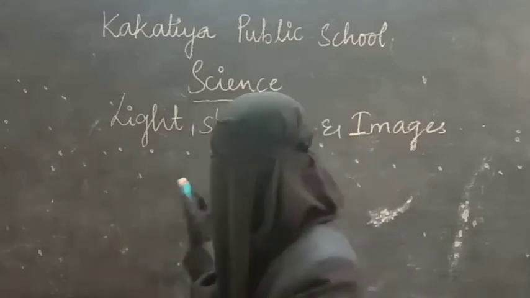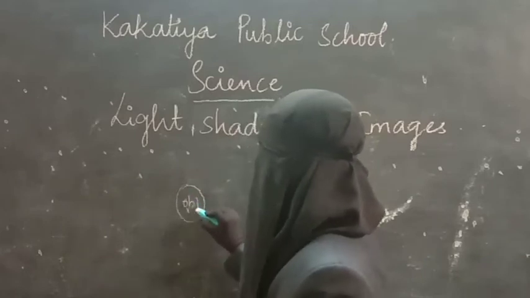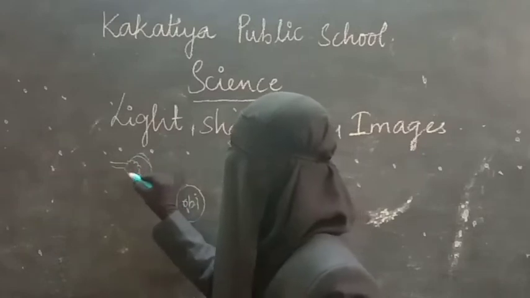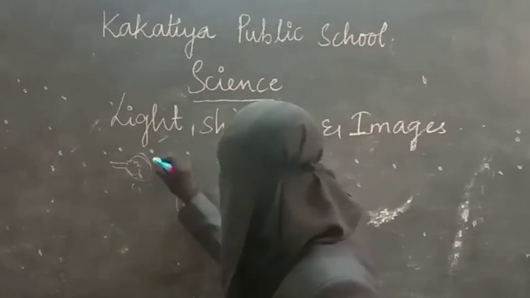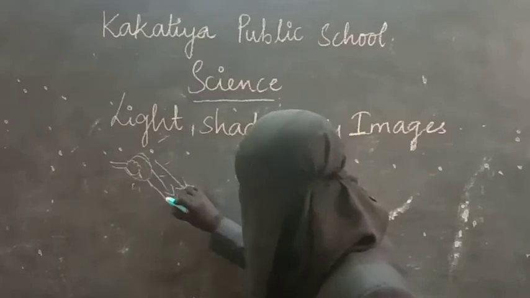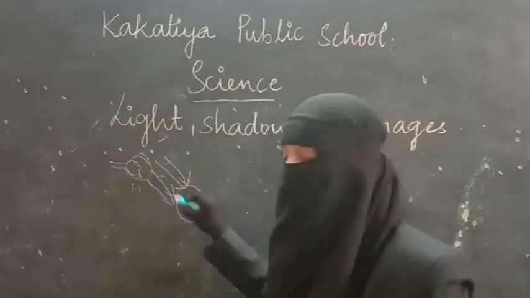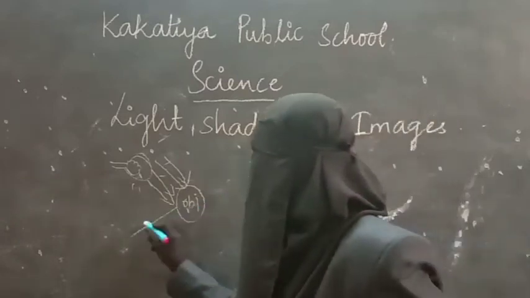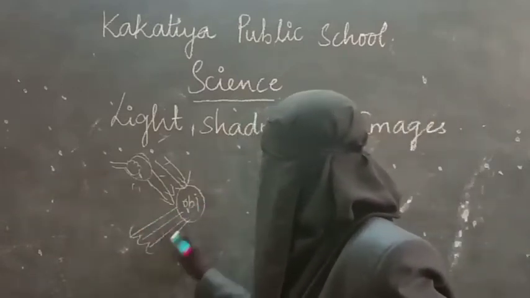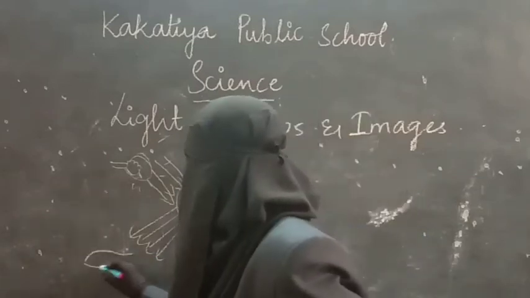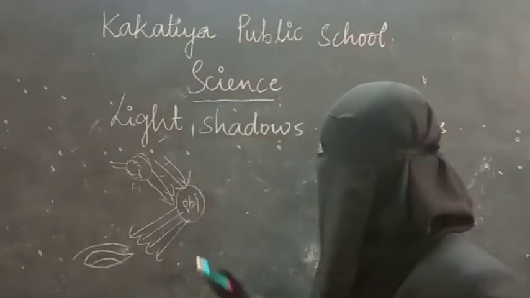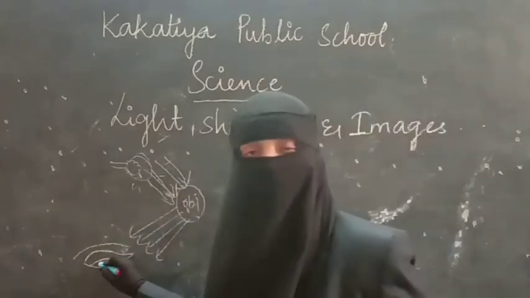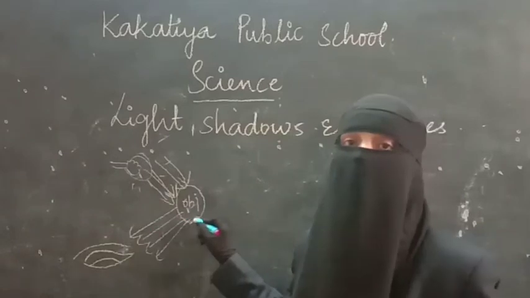For example, here is the object, and here is the source of light. For example, this is the electric bulb here. The source of light, right? So the light rays are falling on this object, like any object it can be. From this object, light rays are reflecting into our eyes. So these light rays first fall on the object, and from the object they are reflecting into our eyes. Because of this only we are able to see this object.